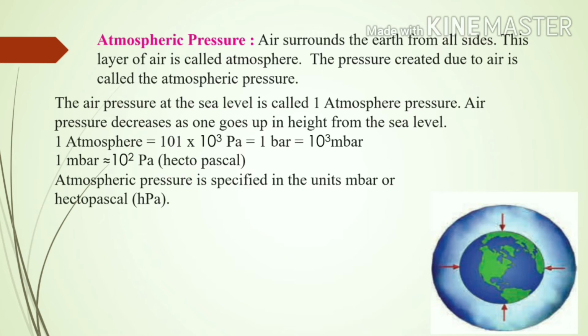1 atmosphere is equal to 101 into 10 raised to 3 Pascal, which is equal to 1 bar, and 1 bar is equal to 10 raised to 3 millibar. 1 millibar is approximately 10 raised to 2 Pascal, which is also known as hectopascal. The atmospheric pressure is specified in the units of millibar or hectopascal.